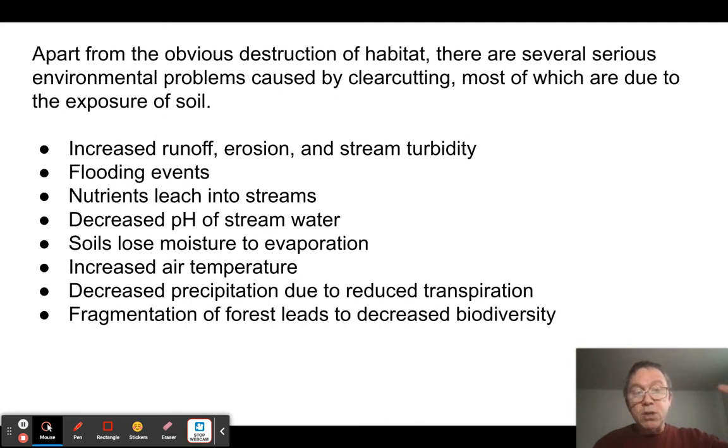The other thing is the water's just going to flow straight across the surface, so it's not going to get neutralized because it's not sinking into the soil. So the pH goes up. The soils lose all their moisture because they're just exposed to the sun, so the soil moisture content goes down. There's less light being absorbed and converted into glucose, so the temperature gets hotter. And then you also change the amount of precipitation if you do this over a large area, say like in the Amazon rainforest. And also, obviously, fragmentation leads to loss of biodiversity.